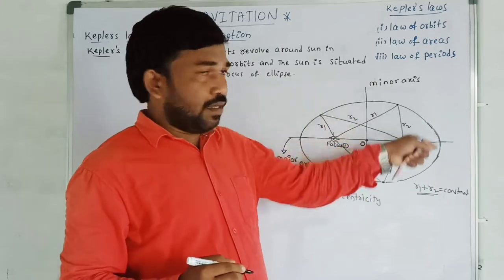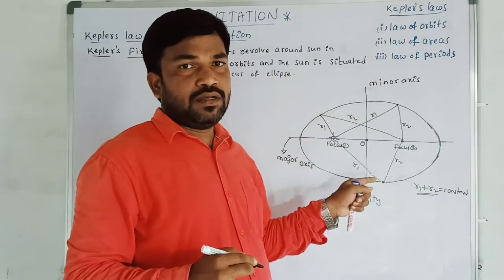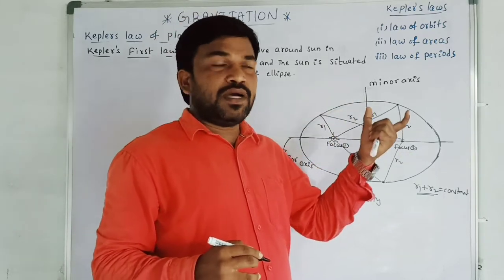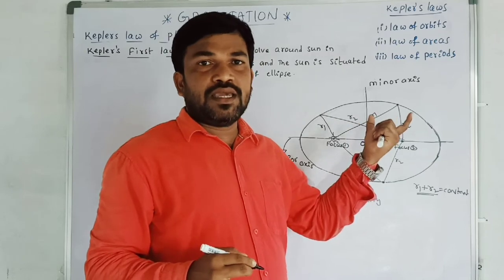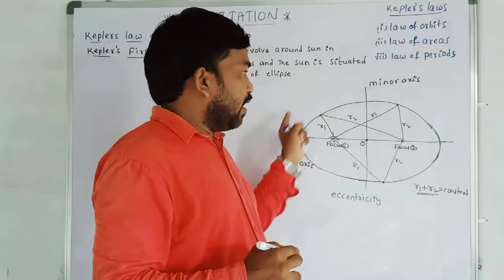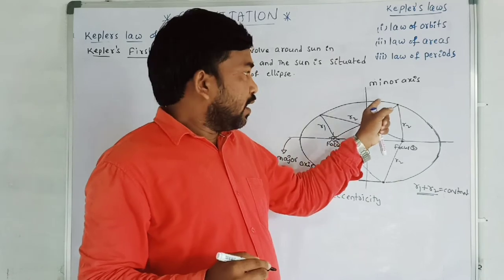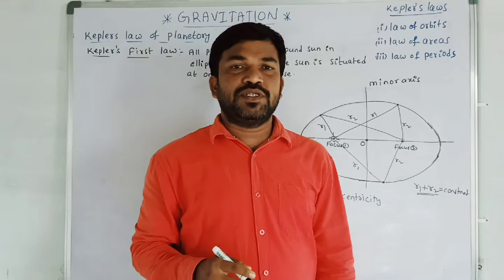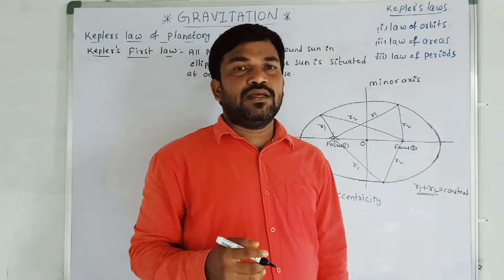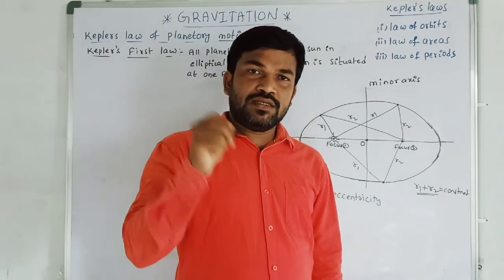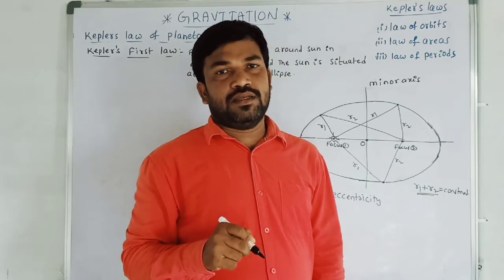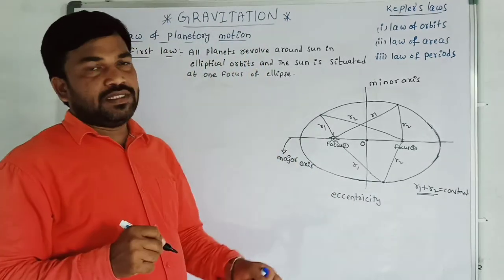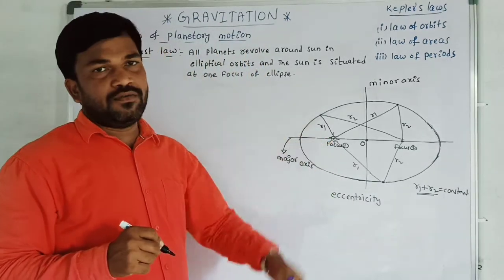If you combine all those positions, I get the path of the orbit, the shape of the orbit, which is an ellipse. The resultant of all these points on the orbit gives an ellipse shape. Then we can say that all the planets are revolving around the sun in an elliptical orbit or elliptical path. That is Kepler's first law, and the sun is situated at one of the foci.